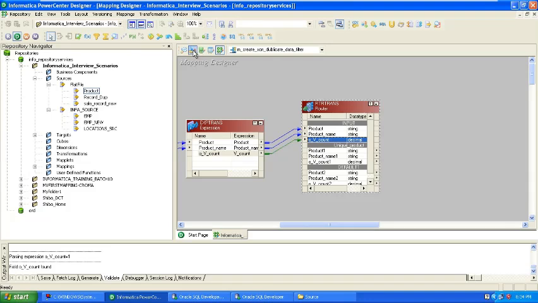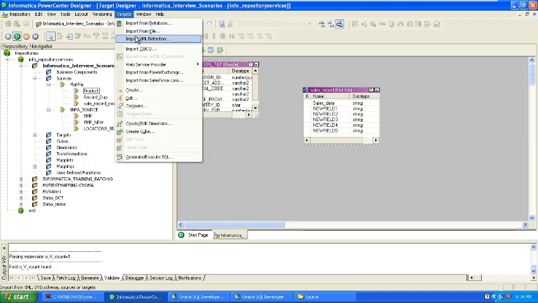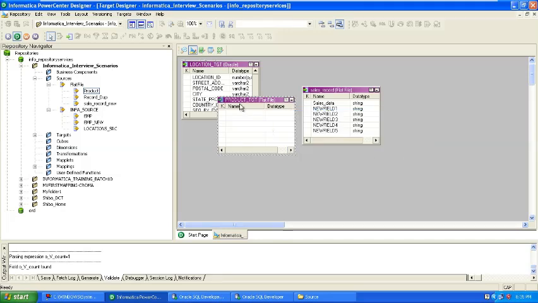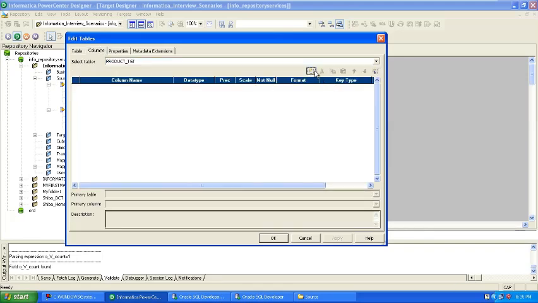So I will take the target table. Here is the target designer. In the target designer, I'm going to create one. You can import a file, or you can create or generate. Here you can create cube, create addition, create dimension, whatever you want. You can create at runtime as well. So here I'm creating product tgt as a flat file. After that you can create columns as well if you want.